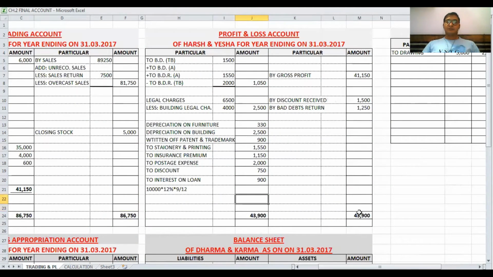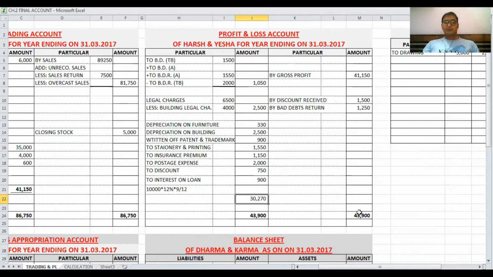Difference amount is total of all this. First of all, I am doing the total of all this. 13630. So difference amount means plus 43900 less total of all this.